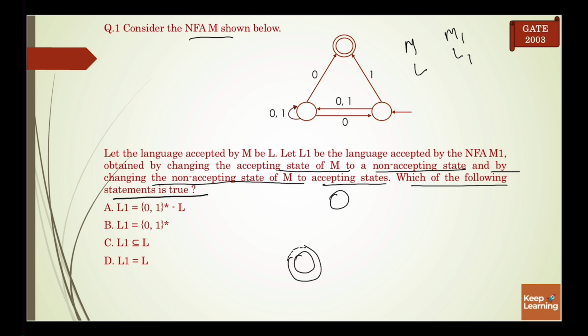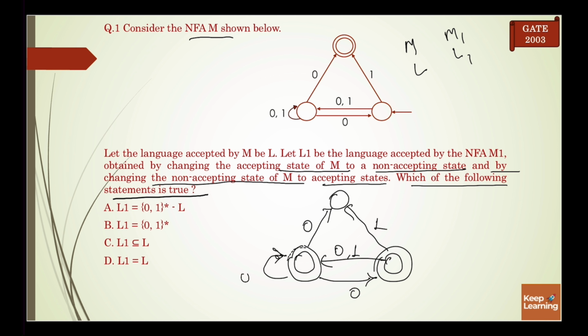This will be our non-accepting state, accepting state, and this is our initial state.